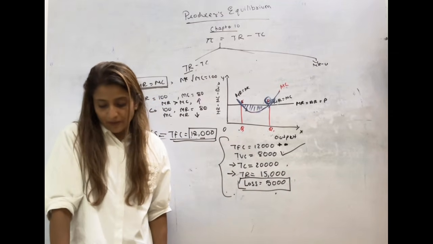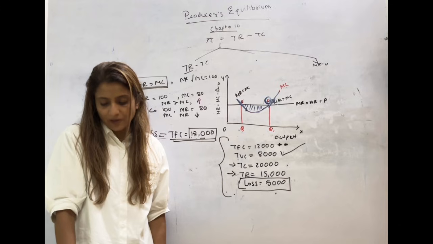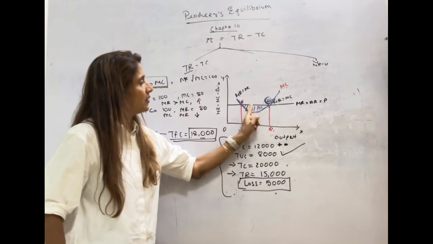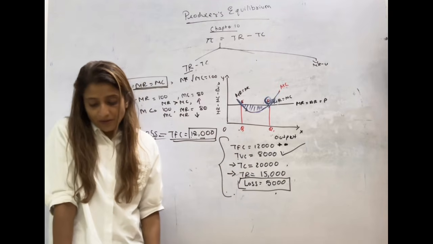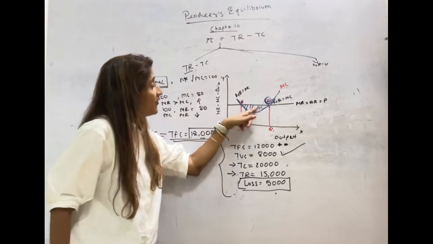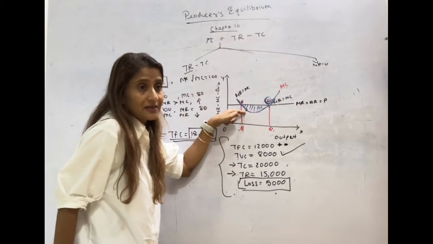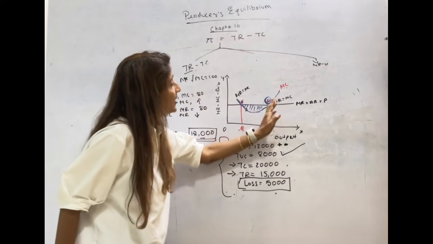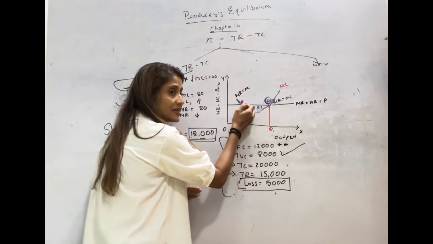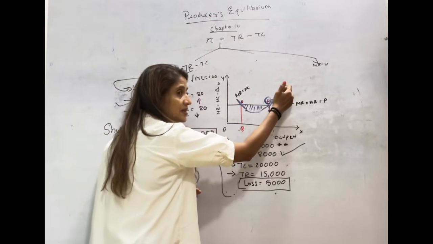If you see, to the left of the profit maximizing output and to the right, अगर तुम देखोगे left में and right में, here MC is less than MR to the left. लेफ्ट में तुम देखोगे तो MC is less, correct. और अगर राइट में देखोगे तो MC is more. To the left of this MC is less, to the right of this MC is more.